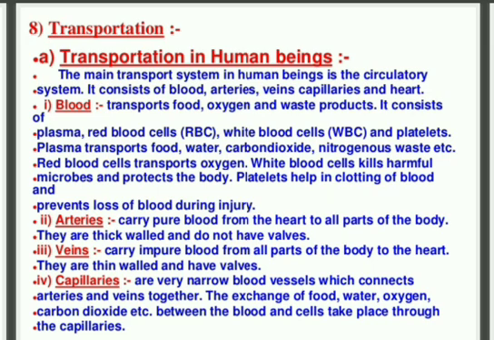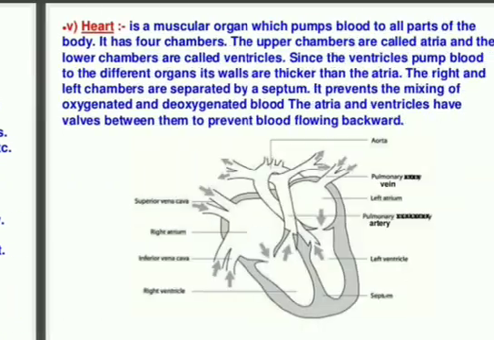The exchange of food, water, oxygen, and carbon dioxide between the blood and the cells takes place through the capillaries. So I think the different components which help in transportation in human beings are understood, and the main thing which pumps the blood is called the heart.